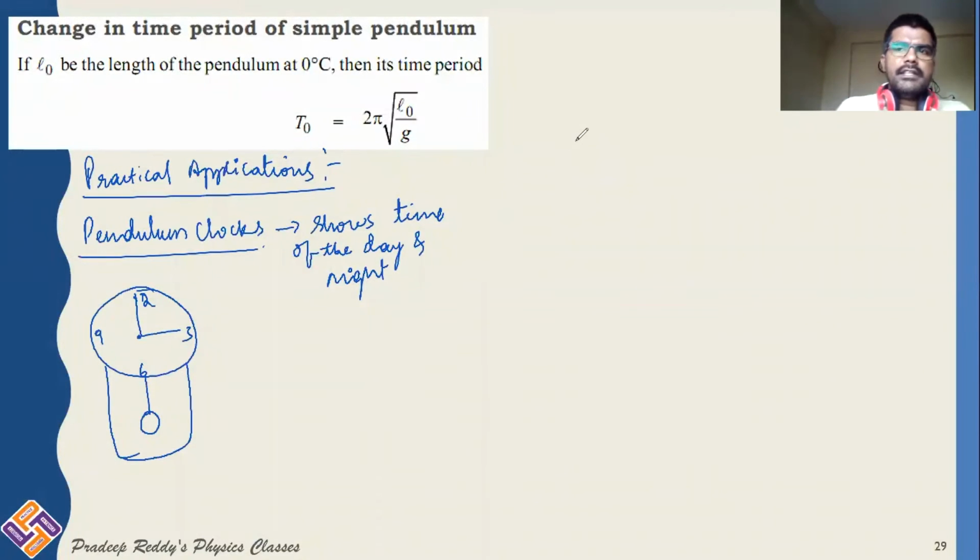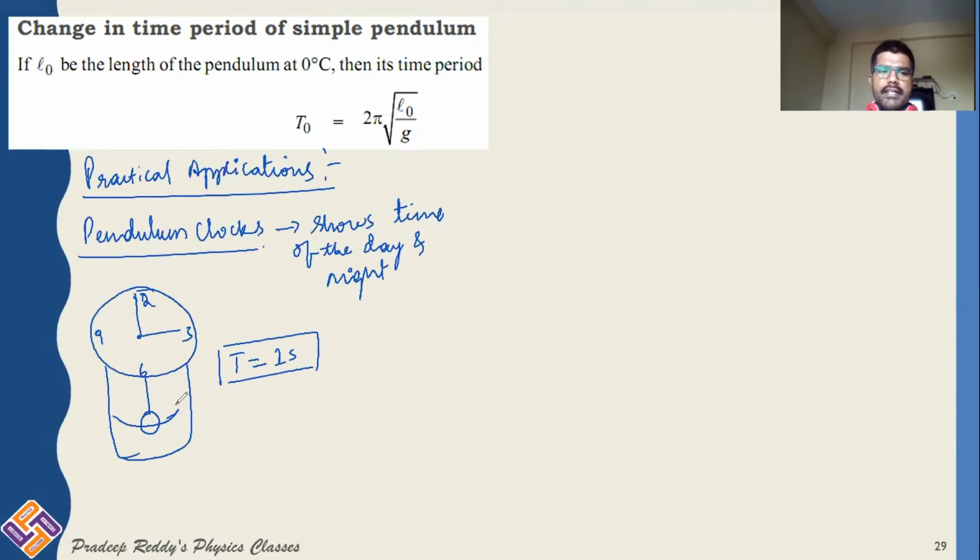Let us learn one practical application based on increase in temperature resulting in change in the time period of the pendulum. See, here is a pendulum clock, and this pendulum will be oscillated. Initially we will be setting this simple pendulum in such a way that the time period is equal to 1 second.